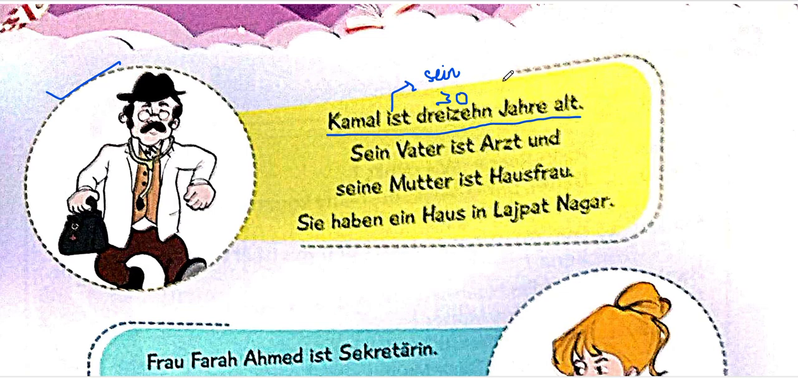Jahre means years. Alt is old. So if you want to say how old you are, or how old I am, you just say Ich bin 7 Jahre alt. I am 7 years old. Ich bin 9 Jahre alt. I'm 9 years old. Ich bin 10 Jahre alt.